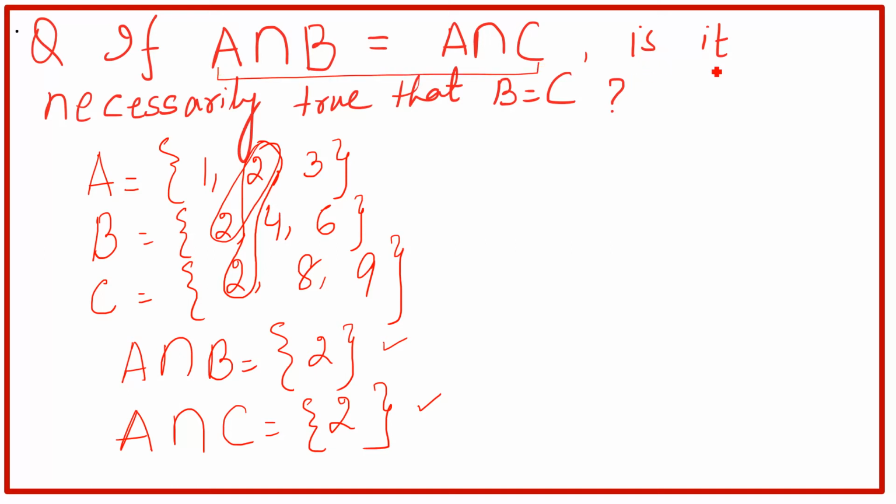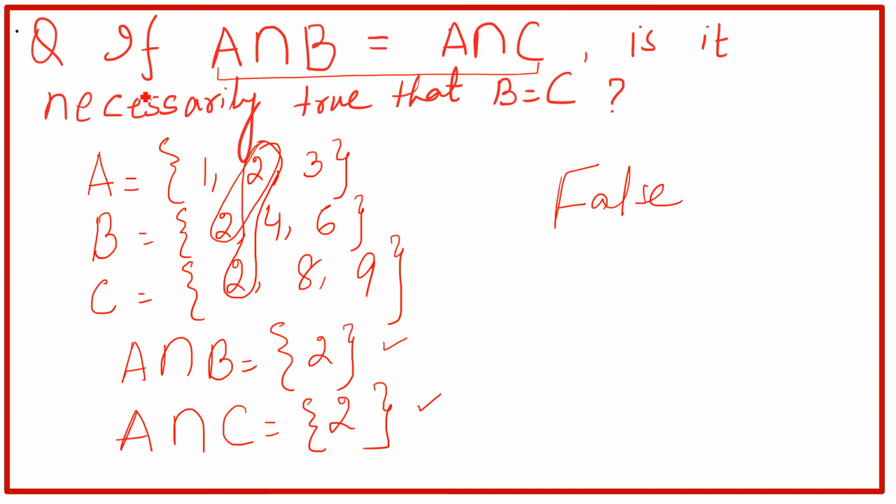But the question is, is it necessarily true that B should be equal to C? So see, B is 2, 4 and 6. C is 2, 8 and 9. So it is false. It is not true that if the intersection of both are same, then both sets should be same. No, only 2 is common. All the other elements are different.